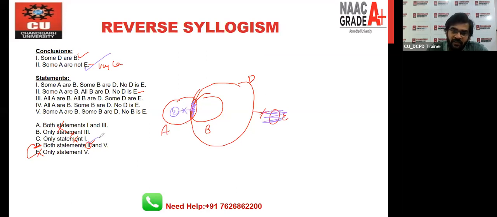You can see that the second one is right here, but the second is not in the other option. This is wrong, then definitely D is the right one. Now, if I want to conclude this question, the best way to approach this type of question is to eliminate the options. There is no need to draw a diagram for each and every statement. We have 5 statements given in the question, but if you look into the options, the fourth statement is not available in the options. It means there is no need to draw a diagram of the fourth statement. So always look into the options first, then approach the statements.